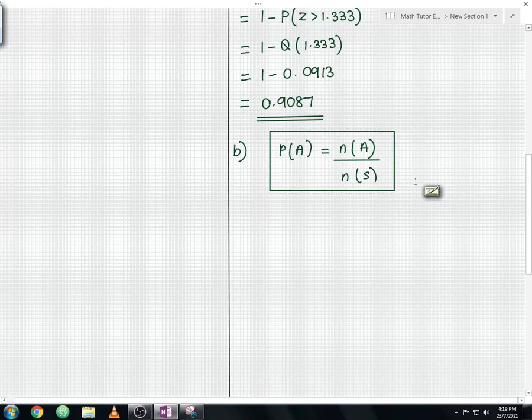So from here we're going to address this event as event K. So the probability of K will be equal to 30 divided by 150.